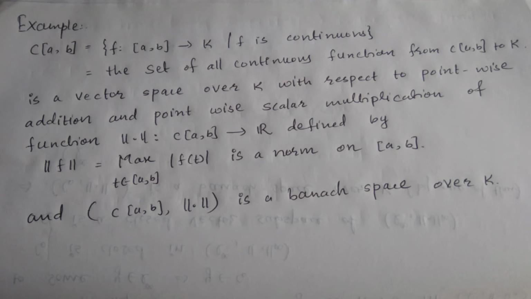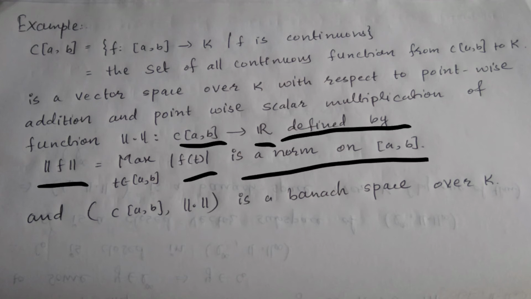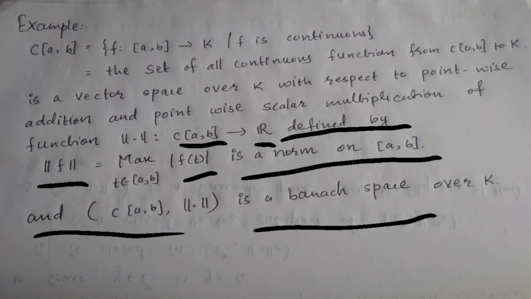And the norm is a function from C closed interval AB to R, which is defined by norm of f is equal to maximum of modulus of f of t, where t belongs to closed interval AB. This is a norm, and we also have to prove that C closed interval AB with this norm is a Banach space over K. So first we are going to prove this is a norm for this vector space. It means this is a normed linear space, and next we have to prove that it is